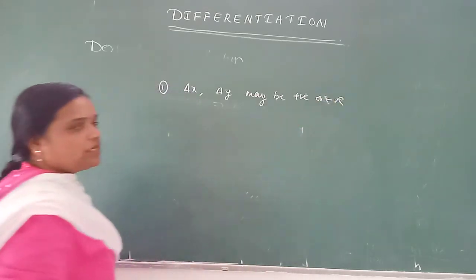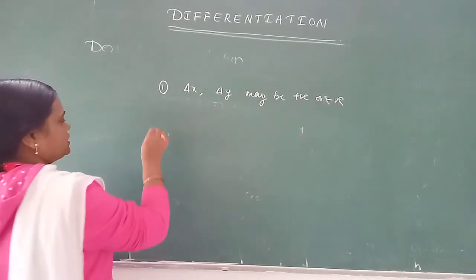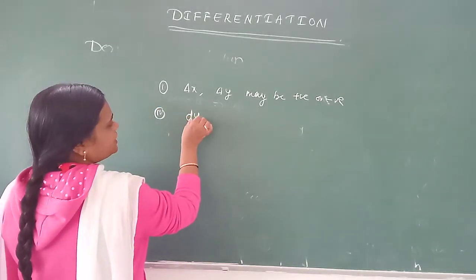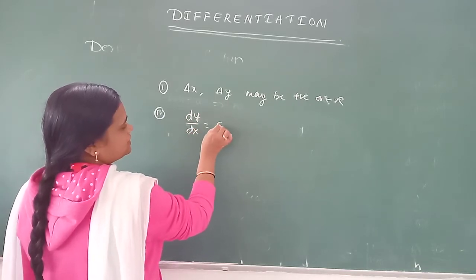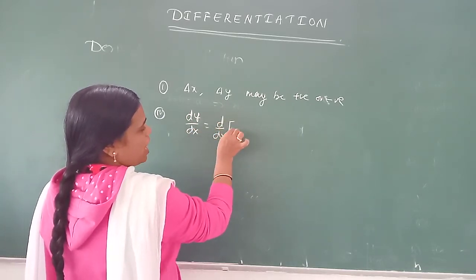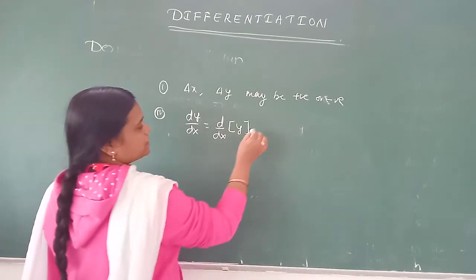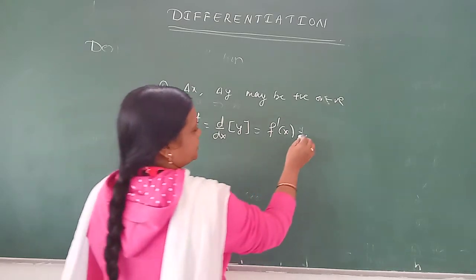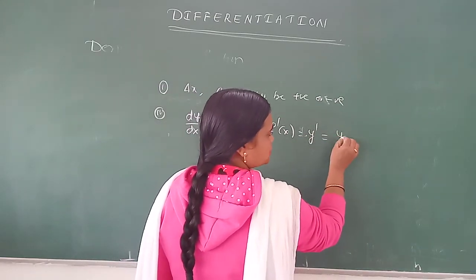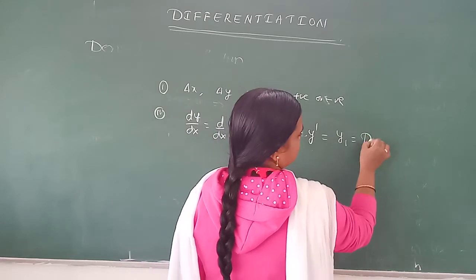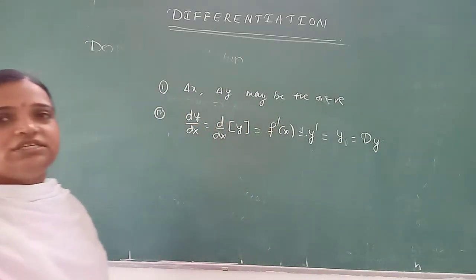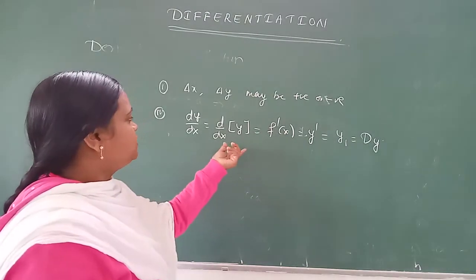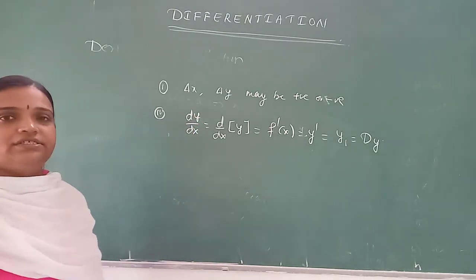Next, the second point you have to remember: dy by dx can be written as d by dx of y, or else we can also write f dash of x, or y dash, y1, or dy. These are the many varieties to identify the symbol dy by dx.